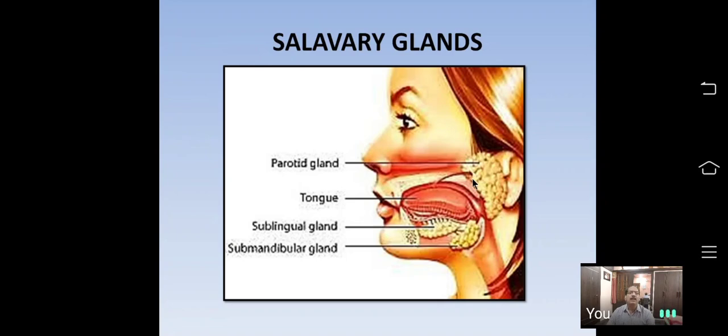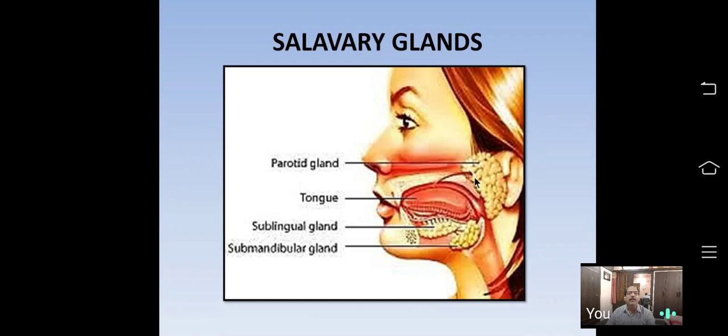One more enzyme present in saliva which does not digest food is lysozyme. What is the function of lysozyme? Lysozyme is an antibacterial enzyme which kills bacteria present in the saliva, or coming through food or water.